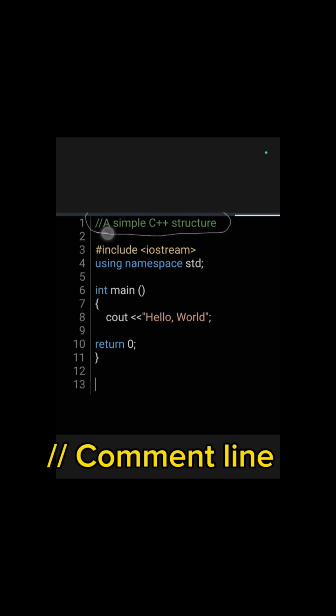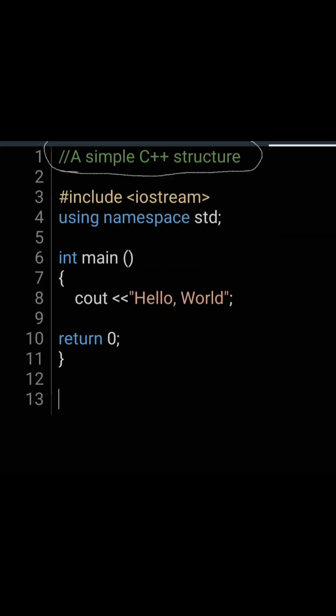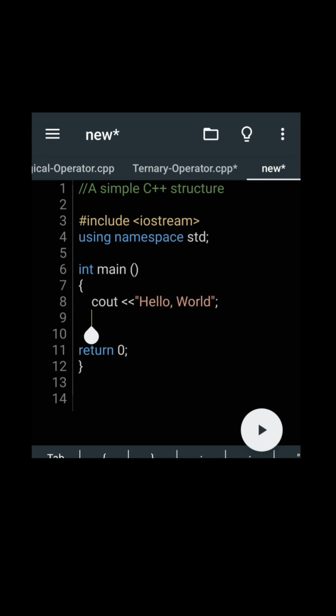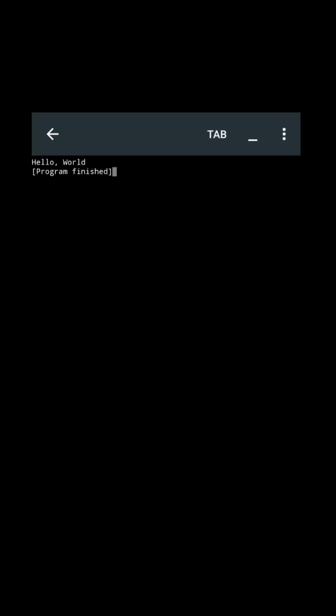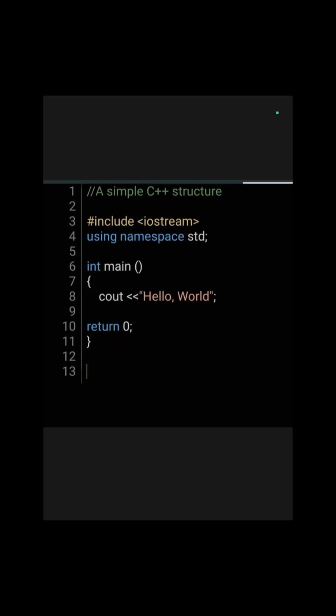This is a comment line. All lines beginning with // signs are considered comments and do not have any effect on the behavior of the program. The programmer can use them to include short explanations or observations within the source code itself. In this case, the line is a brief description of what our program is. So for example, we type in "this is a comment," and if we're going to run it, the computer will completely disregard this line of code.